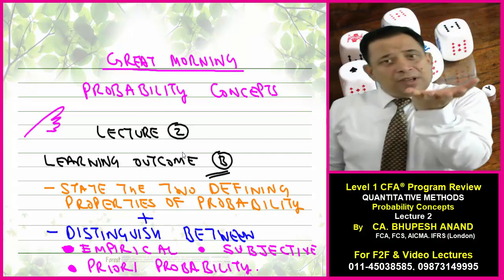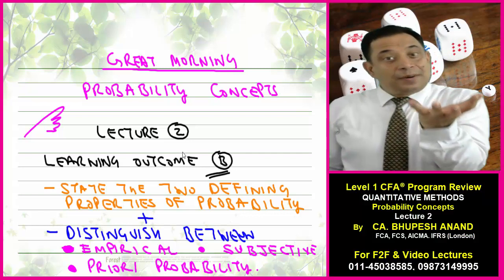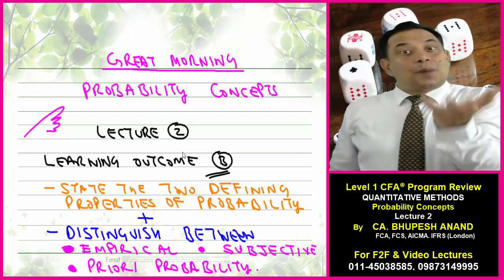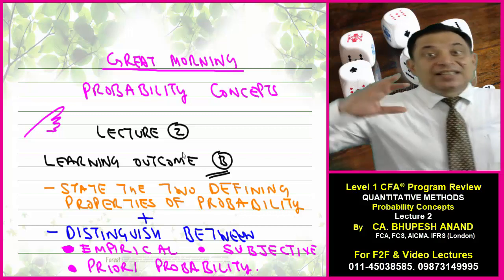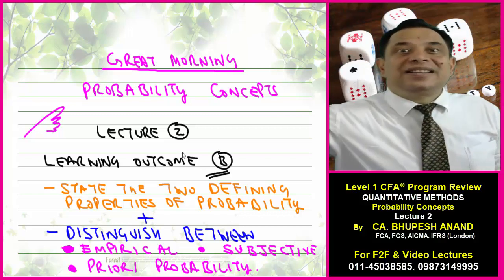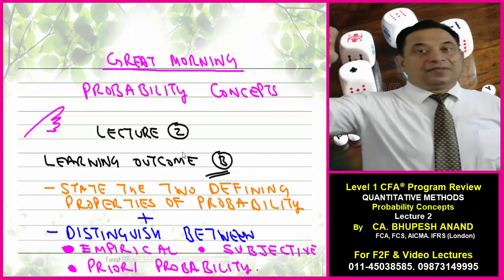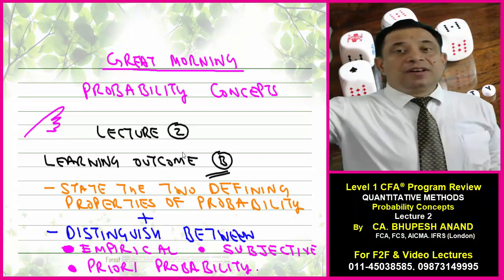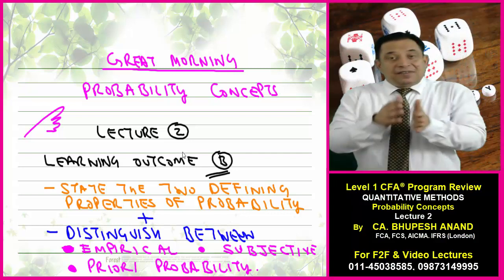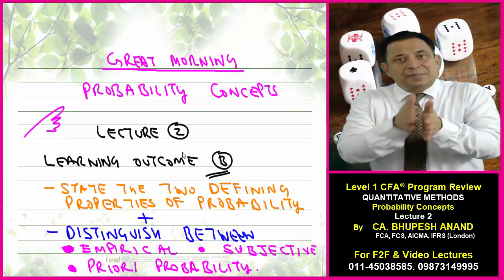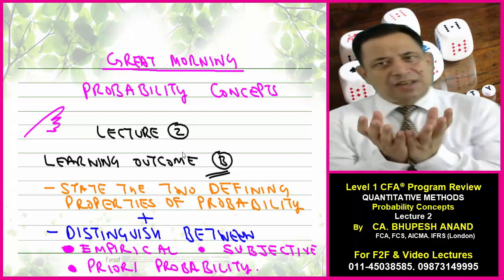Now we will be discussing two properties of a probability, and the second is how many types of probabilities there are. What is empirical probability, what is a priori probability, what is subjective probability? So we will be discussing the three probabilities, and what the properties of a probability are. Very small lecture, learning outcome number B.